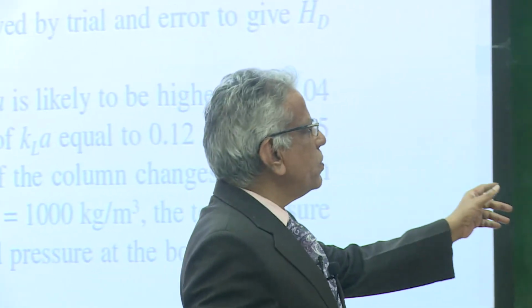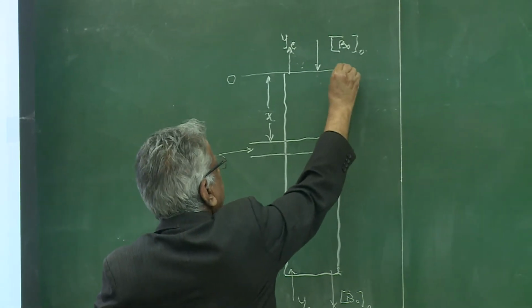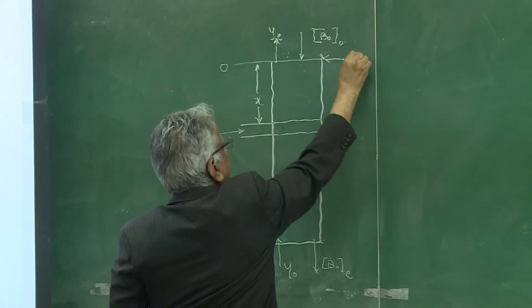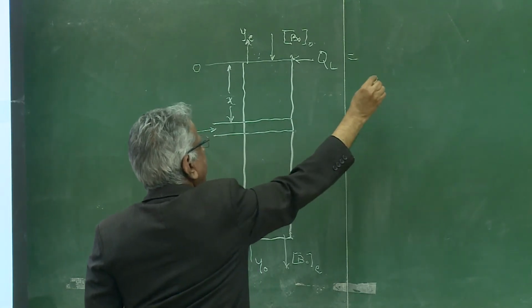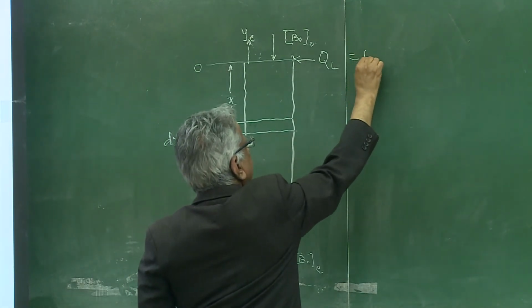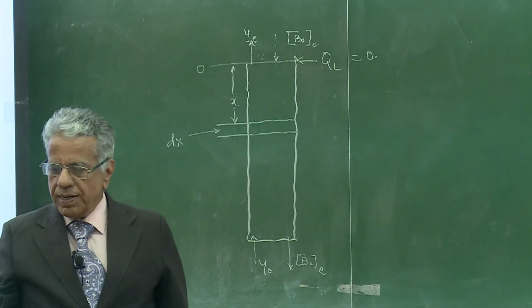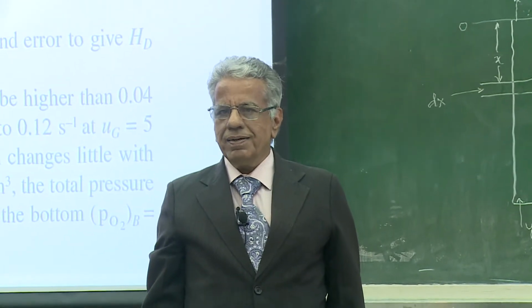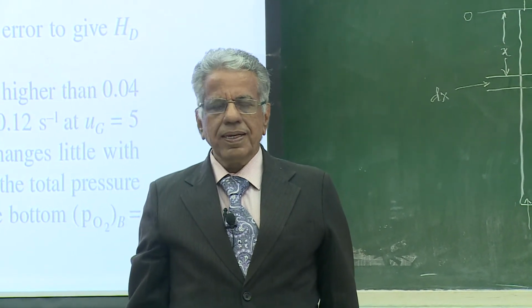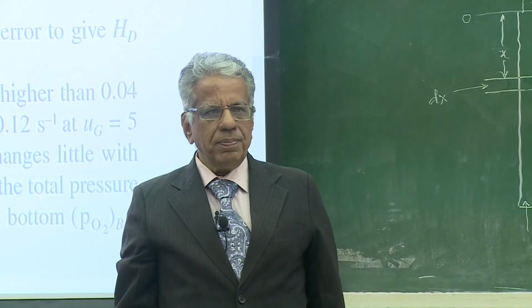But 200 tons per day and the liquid flow rate QL, please tell me how much was that? Point zero something meter cube per second. 2.32 meter cube per second.